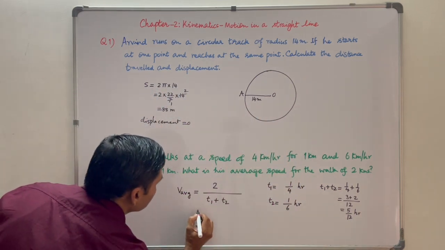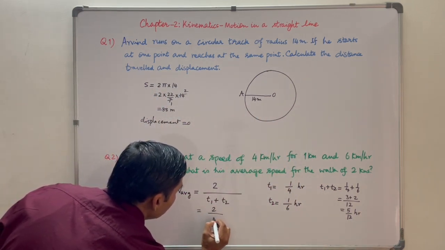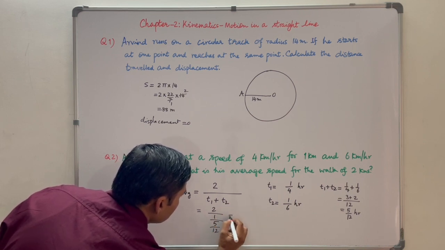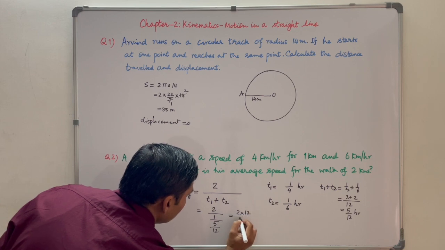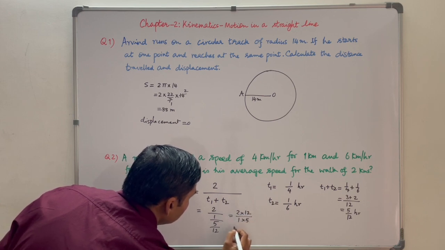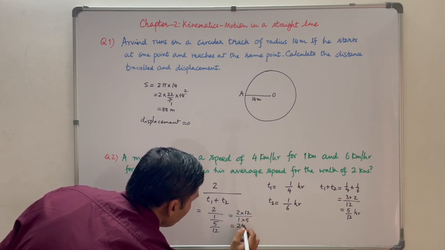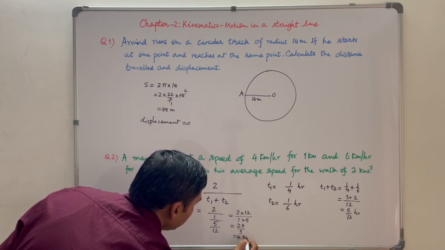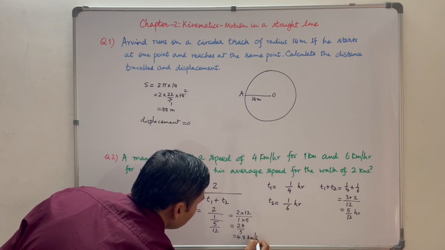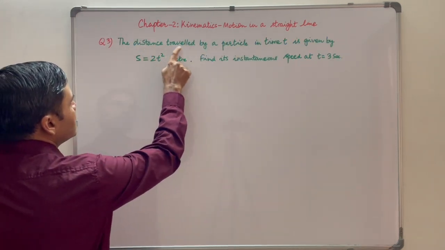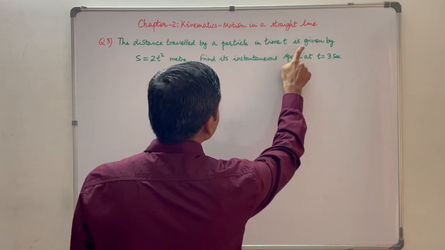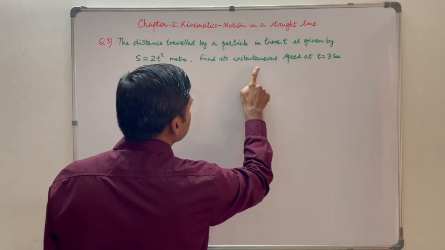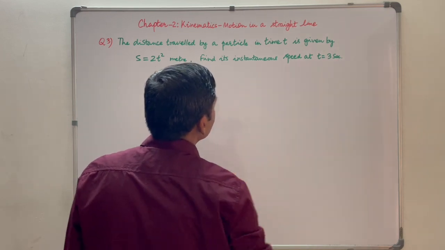Now V average is equal to 2 upon 5 by 12, and that is equal to 2 into 12 upon 1 into 5, that is equal to 24 upon 5, and that is equal to 4.8 kilometer per hour. Third question, the distance traveled by a particle in time t is given by s is equal to 2t square meter. Find its instantaneous speed at t is equal to 3 seconds.